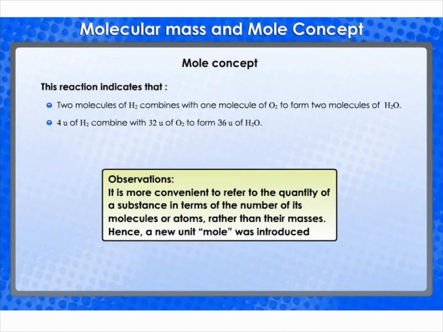We can infer from the above equation that the quantity of a substance can be characterized by its mass or the number of molecules. But a chemical reaction equation indicates directly the number of atoms or molecules taking part in the reaction. Therefore, it's more convenient to refer to the quantity of a substance in terms of the number of its molecules or atoms rather than its mass. So, a new unit, mole, was introduced.